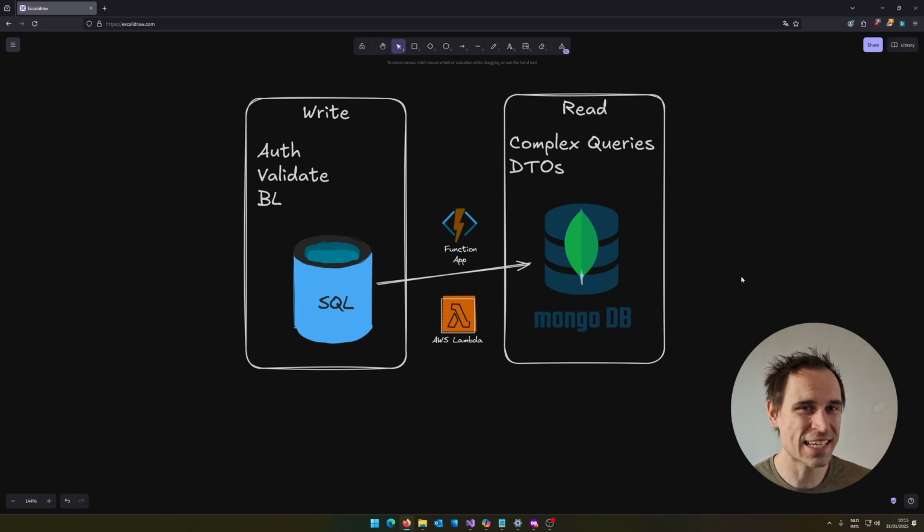Another example could be a ticketing system. So for a good ticketing system, you would need a lot of writes in a very short amount of time. So what people tend to use there is some kind of event sourcing mechanism. So event sourcing is an append-only store. This means that you will never have conflicts. You don't need to lock anything because of updates and deletes and so on. You only append to that data store, which is great for simultaneous writes. However, it's a nightmare to read from, so then maybe in your read model you can just slap on a regular database or maybe even something like a Redis cache.